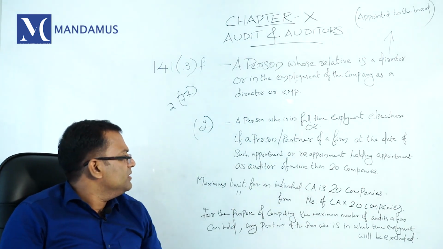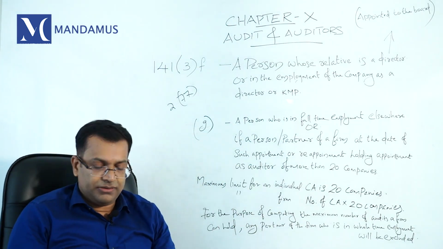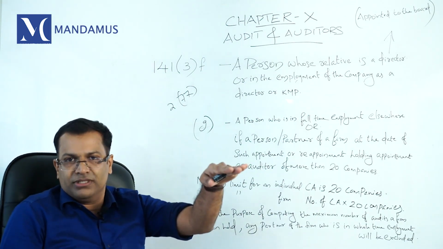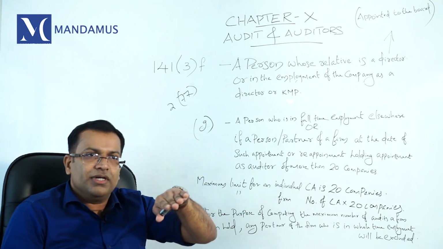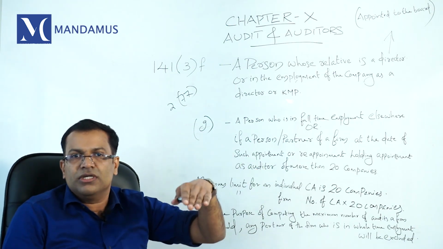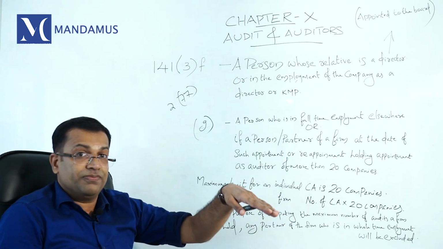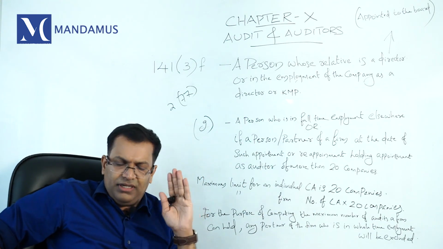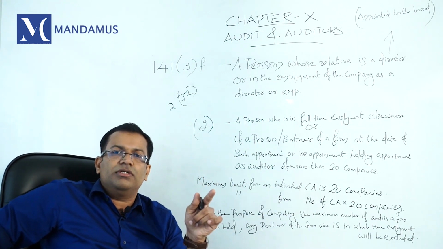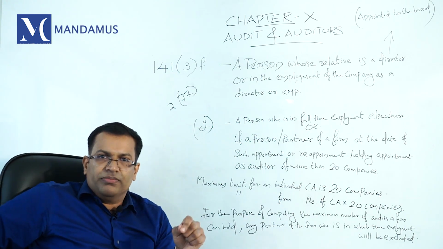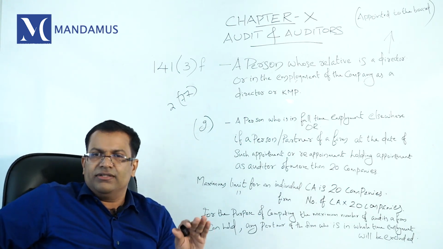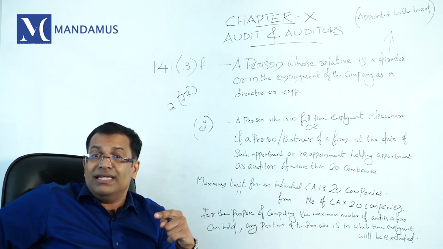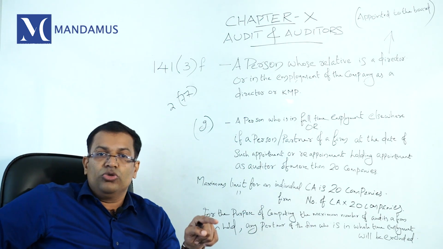Another important provision is the limit prescribed in the Act. An individual auditor can audit a maximum of 20 companies. For a partnership firm, the limit depends upon the number of partners in that partnership firm. For example, if in a partnership firm you have 20 chartered accountants in practice, that means 20 into 20. If the number of qualified chartered accountants in your partnership firm is 10, then when you compute the limit of this partnership firm, you calculate 10 into 20.